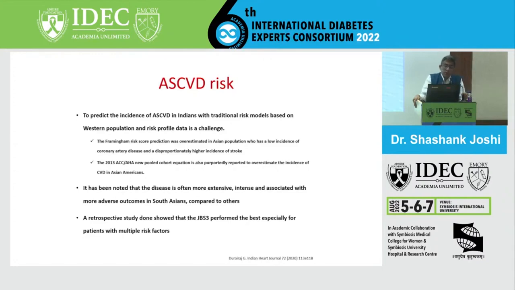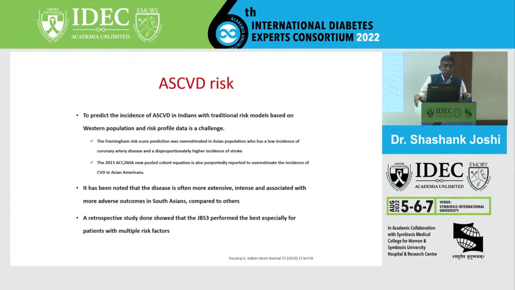Because we all know that the Framingham risk score overestimates risk in the Asian population, who have a lower incidence of coronary artery disease. It also shows a disproportionately high incidence of stroke. So it is very clear that in the Indian population, if you apply the Framingham risk, you will over-magnify stroke and under-magnify coronary artery disease. That data is now available.